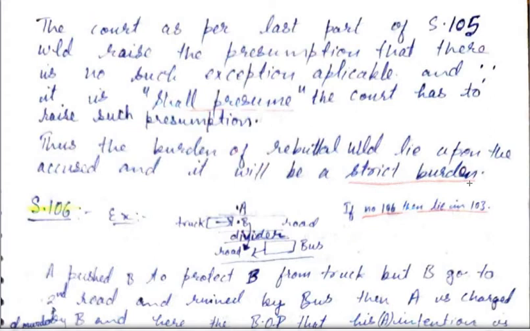अब strict का मतलब ये नहीं है कि it is very very strict. It means you prove the circumstances. वो preponderance of probabilities का रूल लगेगा. वो अब आपने circumstances prove कर दिए, and the court finds that the exception applies, then the court will give you the benefit. So it does not mean that the court would be immensely strict. इतना भी strict नहीं रहेगा कि आप prove ही ना कर पाओ.